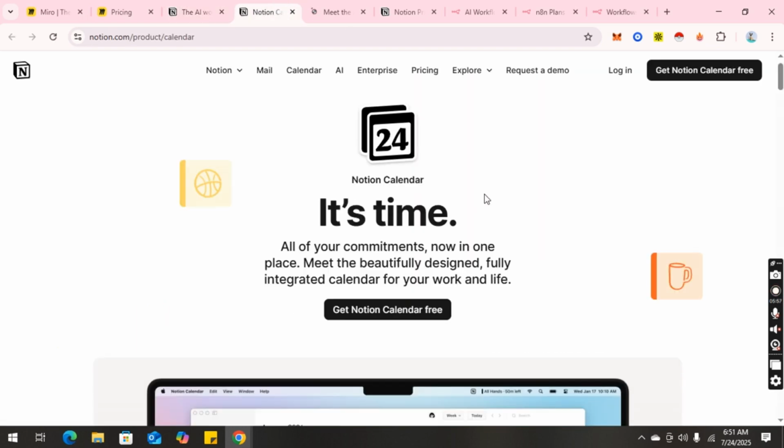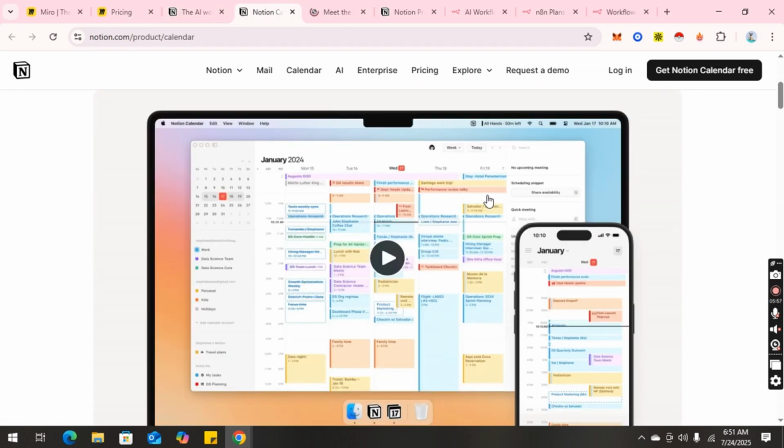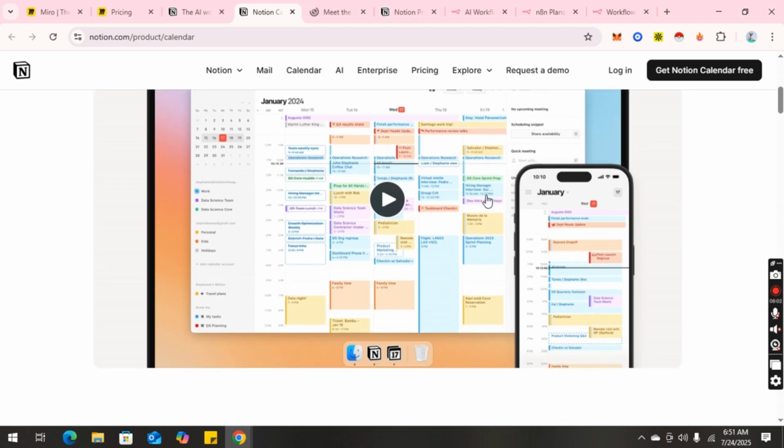And while Notion now supports embeddable Miro boards, that integration is still only surface level.